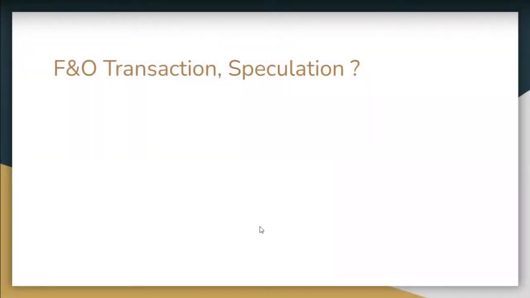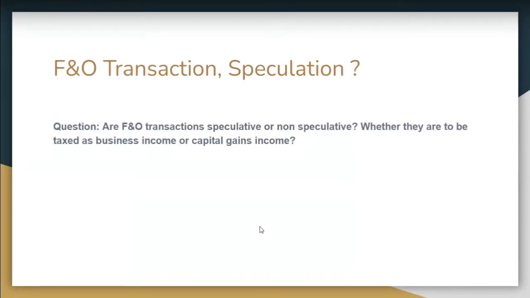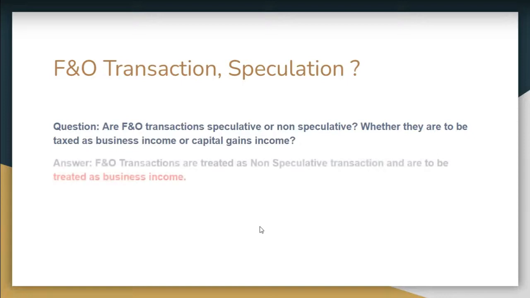So FNO transaction, whether it is speculation or anything else. The question is, are FNO transactions speculative or non-speculative? Whether they are to be taxed as business income or capital gain. These are the major questions. So FNO transactions are treated as non-speculative transactions and are to be treated as business income. Any income or loss generated from FNO transactions would be treated as normal business income, not as a speculative transaction.